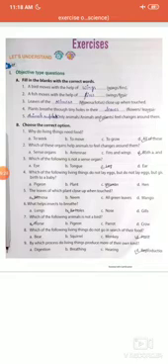Now question number 6. What helps insects to breathe? The air holes help insects to breathe. Your options are lung, air holes, nose and gills. So your option number B is right. Air holes help insects to breathe.